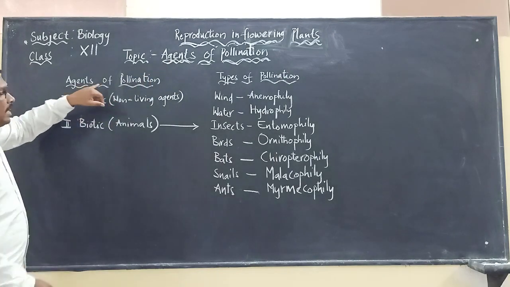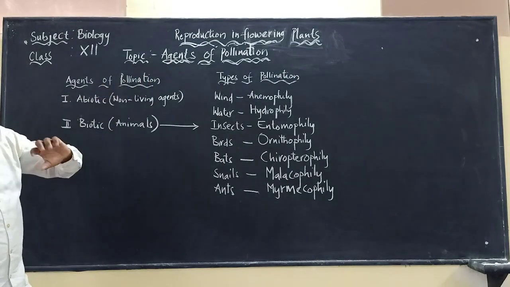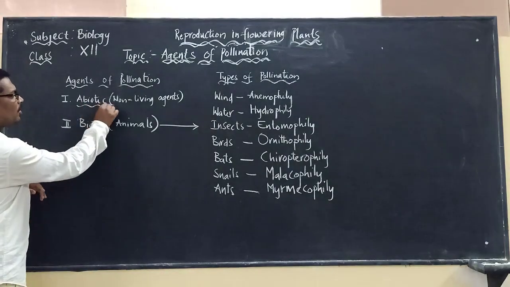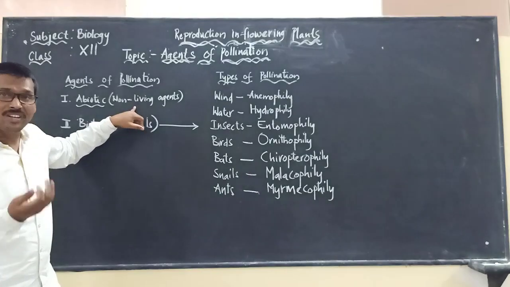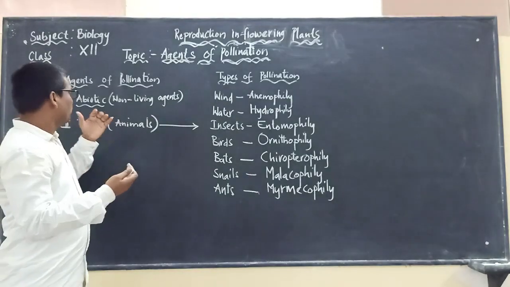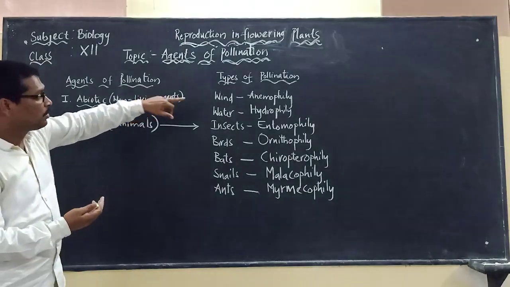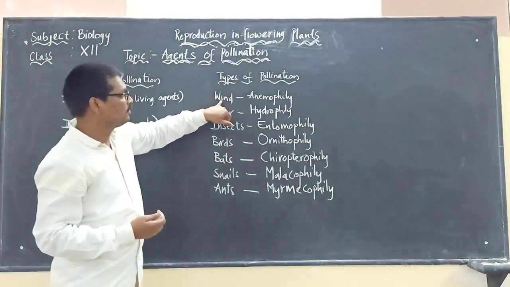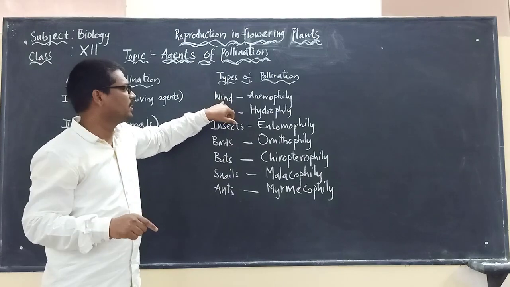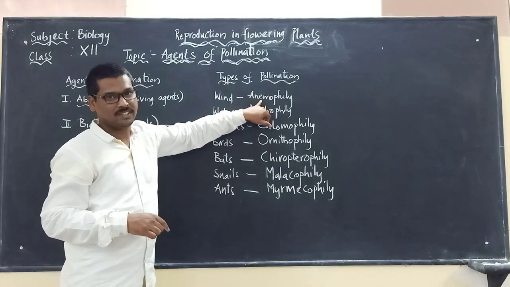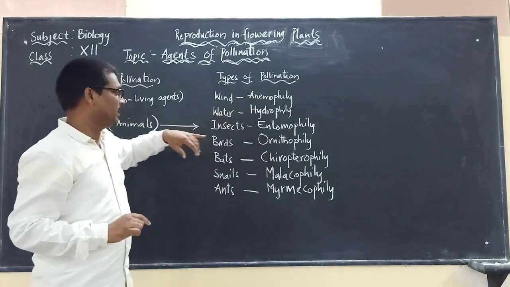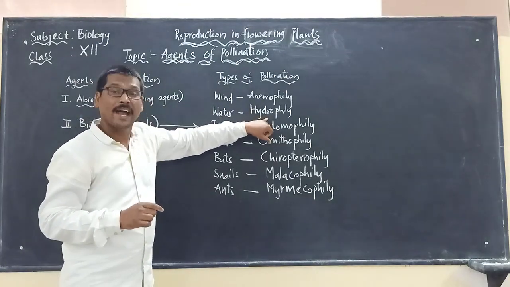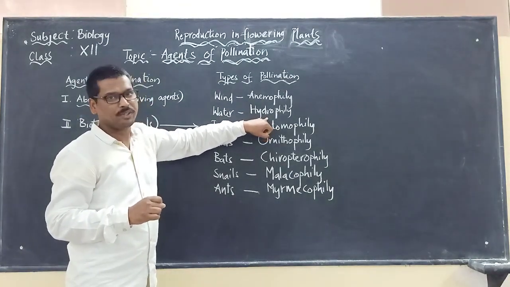We know that the agents of pollination are of two types. We can broadly classify them into two types. The first type is called abiotic. Abiotic means non-living agents. The agents which are non-living, like wind and water, are called abiotic. If the wind is involved in pollination, it is called anemophily. If the pollination is carried out by water, it is called hydrophily.